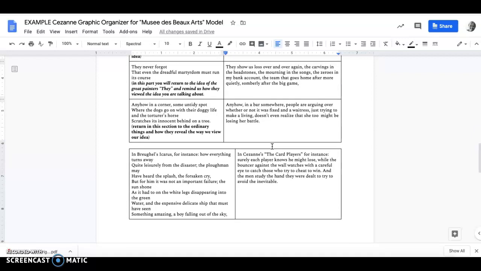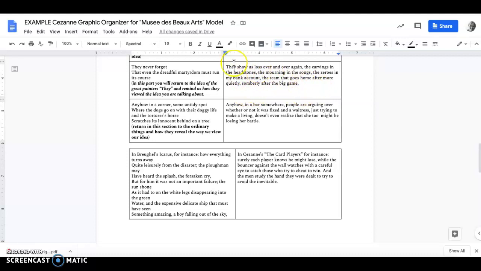And so in the next stanza, they never forget that even the dreadful martyrdom must run its course. And this is the part where you return to the idea of the great painters or the great artists, or in my case, the great players. And we're going to see how they remind us about the idea we're talking about. And so over here, we'll say they, the great players, show us loss over and over again. The carvings in the headstones, the mourning in the songs, the zeros in my bank account, the team that goes home more quietly, somberly after the big game.